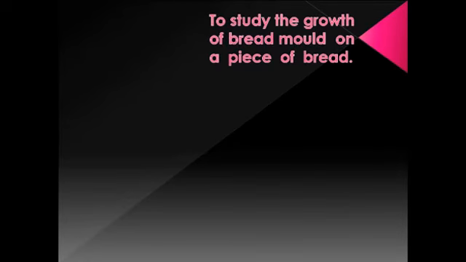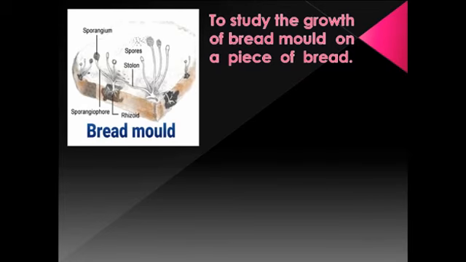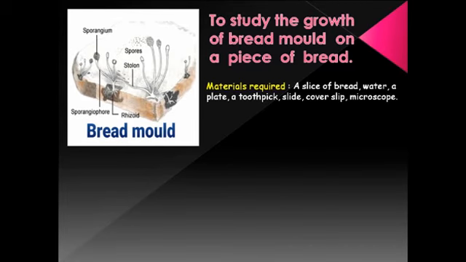Now one activity is given in your book to study the growth of bread mold on a piece of bread. So this is the piece of bread, and clearly you can see the fungi growing on it. Just like other experiments, some materials are required. You require a slice of bread, water, a plate, a toothpick, a slide, a cover slip and a microscope.